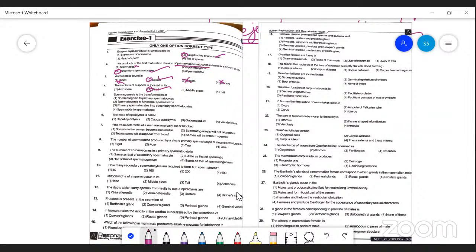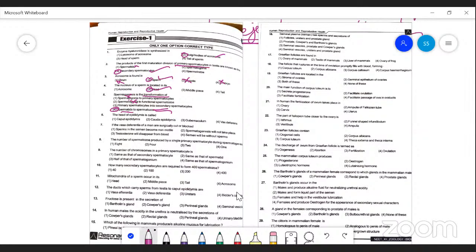Spermiogenesis is the transformation of spermatid into spermatozoa, which I already told. Spermatogonia is not directly converted into spermatozoa. That is, spermatogonia produce spermatocytes, which then give rise to spermatids.